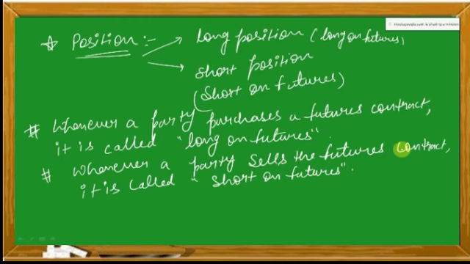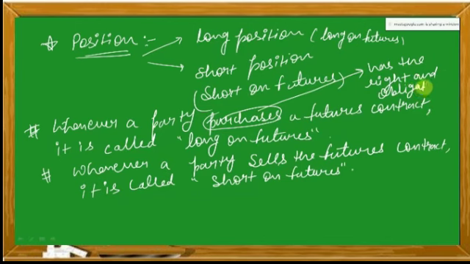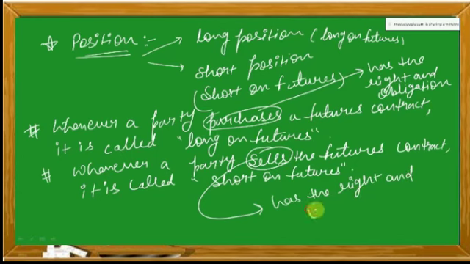Whenever a party purchases a futures contract, it is called long on futures, and this buyer has the right and obligation, and this particular seller also has the right and obligation. Now let's understand what these words mean.